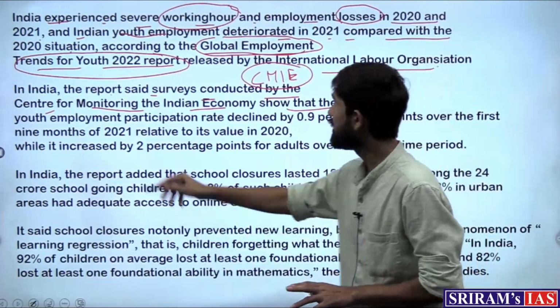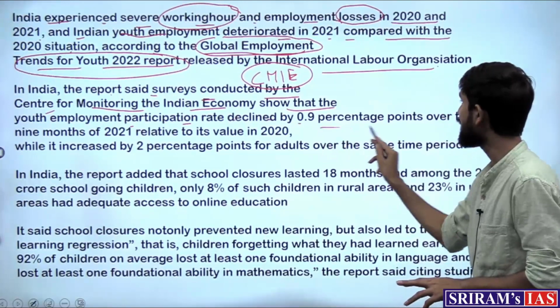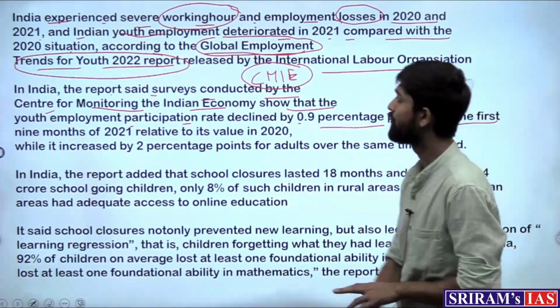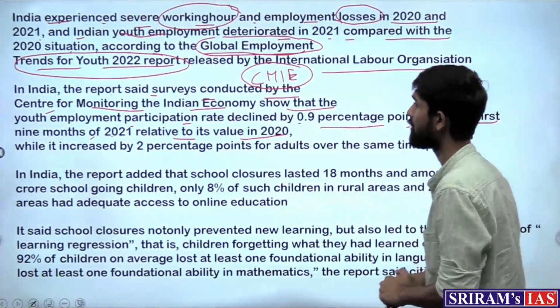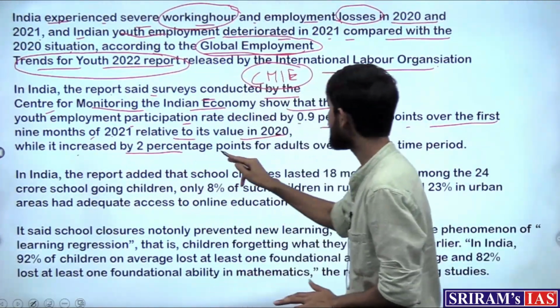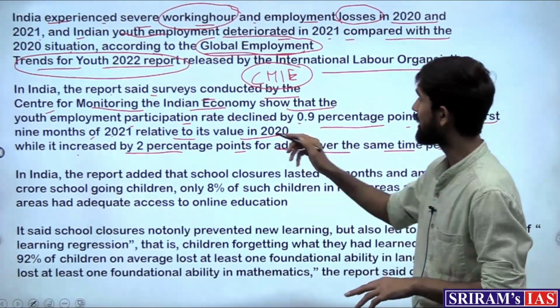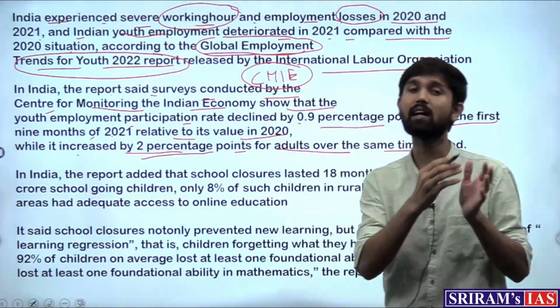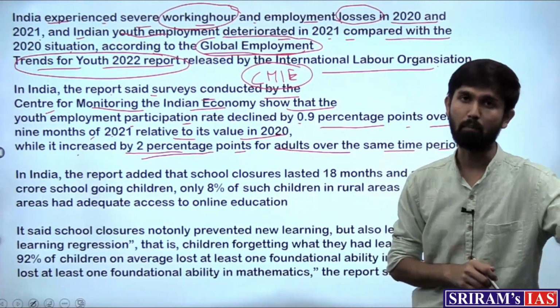It shows that the youth employment participation rate declined by 0.9 percentage points over the first 9 months of 2021 relative to its value in 2020, while it increased by 2 percentage points for adults over the same time period. So this shows that there was at least a small increase in the adult employment rate, but a decrease in the youth employment rate.